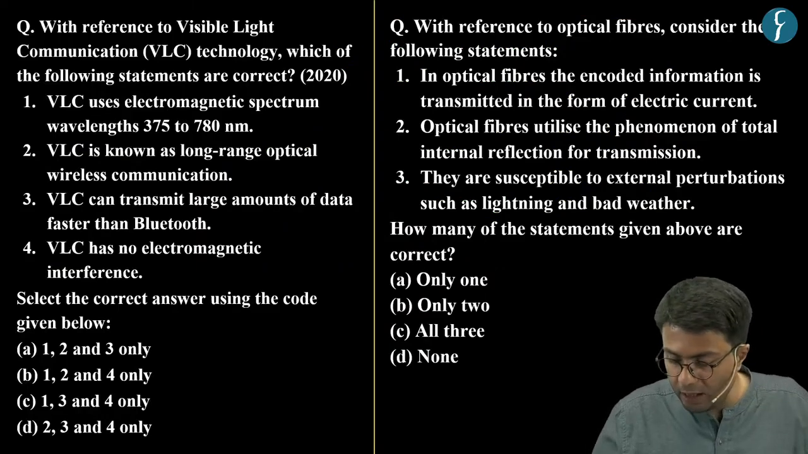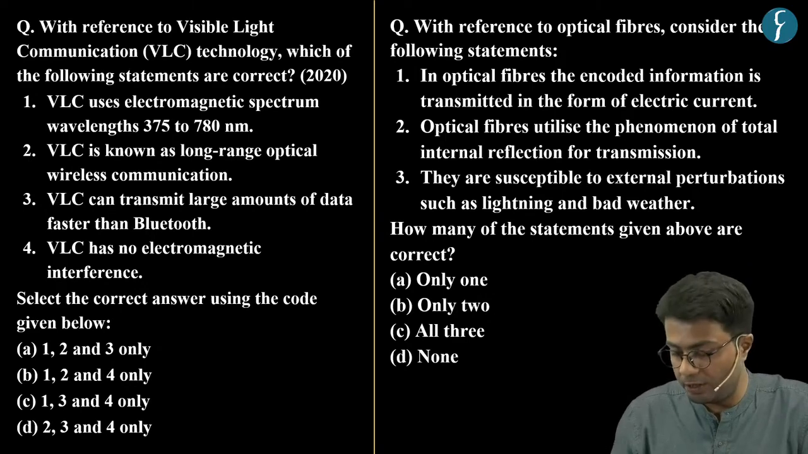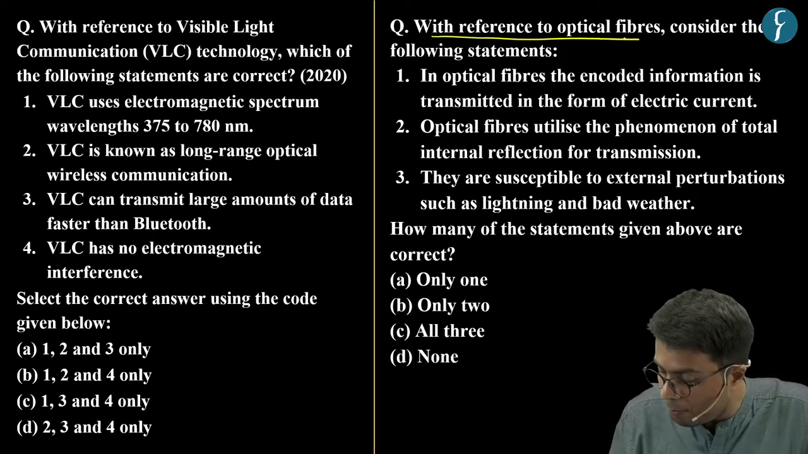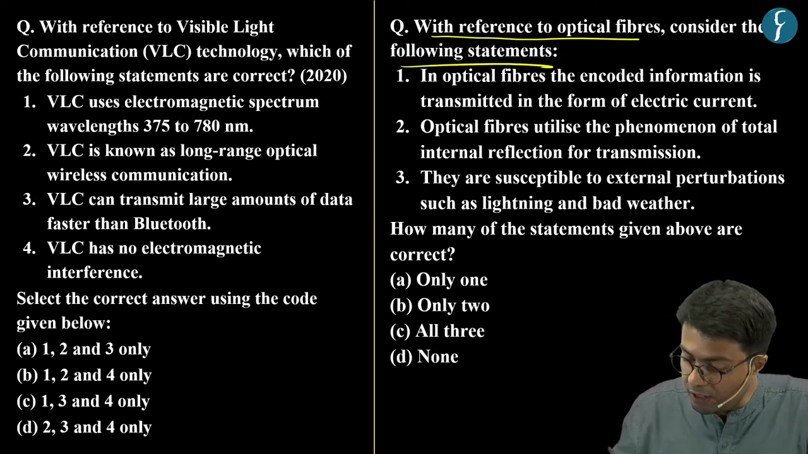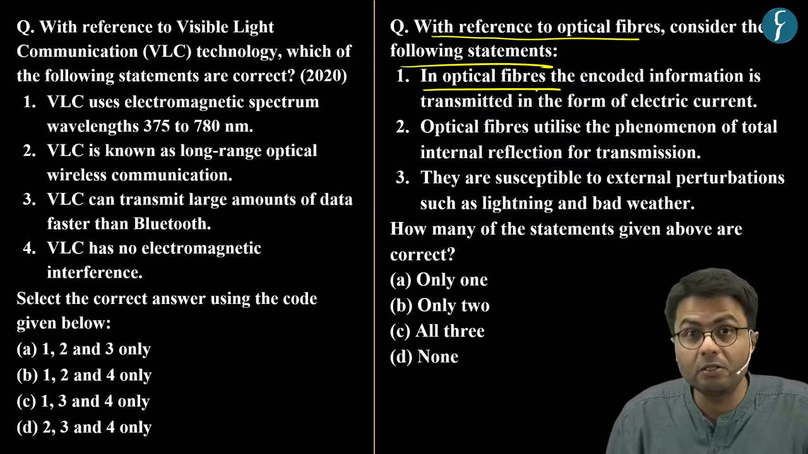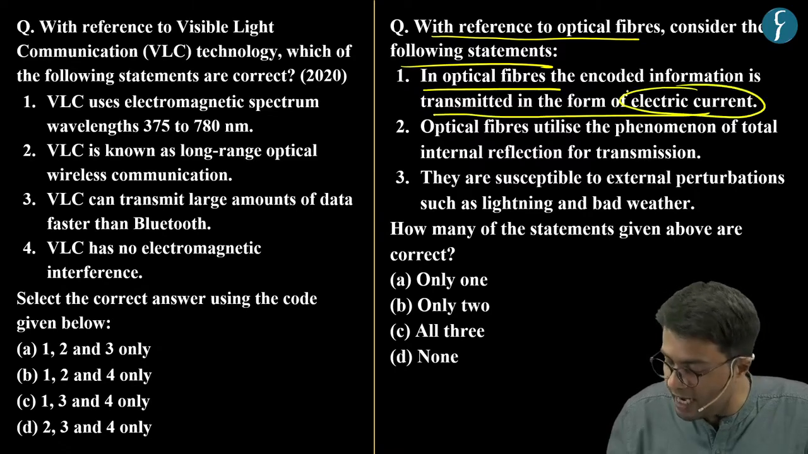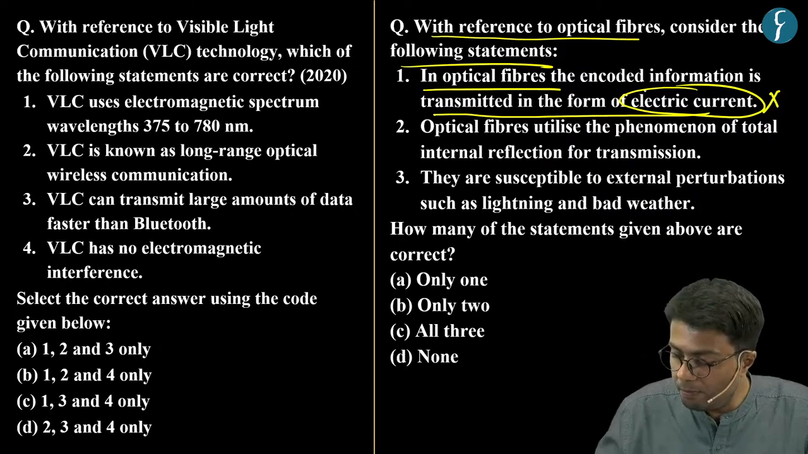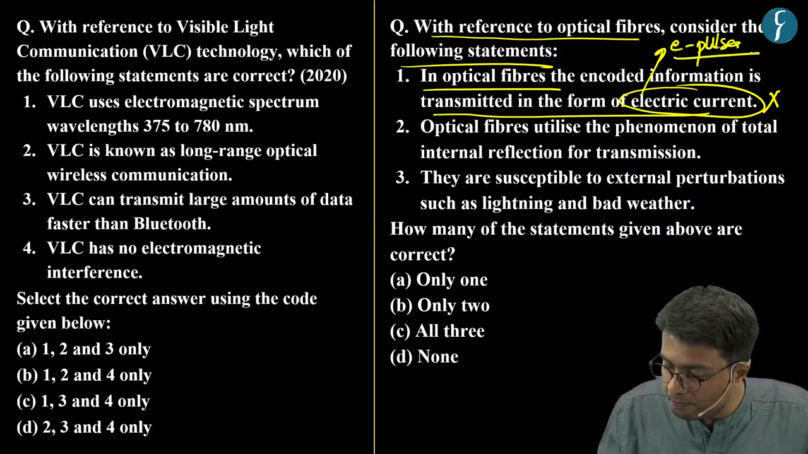Now, after knowing what optical fibers are, let us discuss this model question. This model question states that with reference to optical fibers, consider the following statements. The first statement says that in optical fibers, the encoded information is transmitted in the form of electric current, which we know is an incorrect statement because the data is transmitted in the form of light pulses.